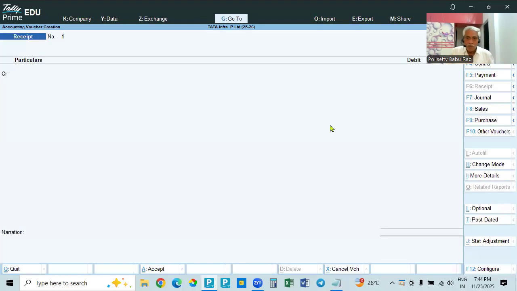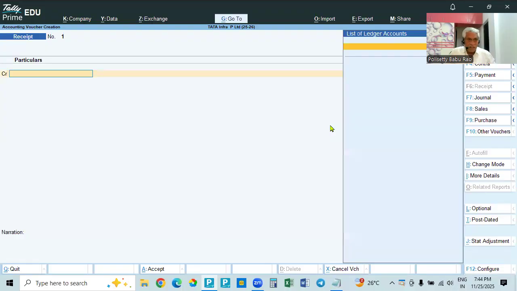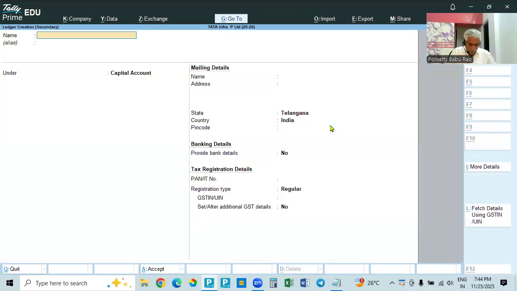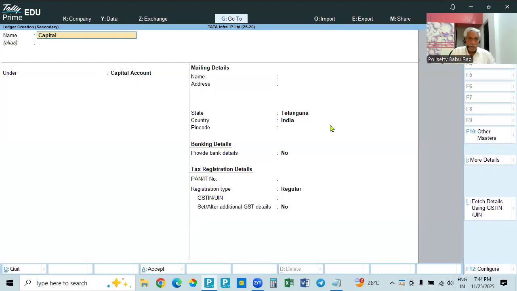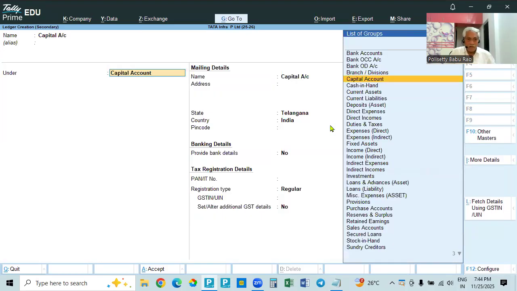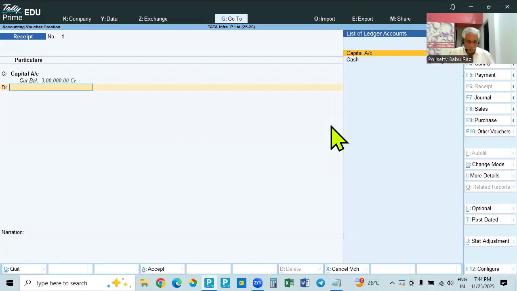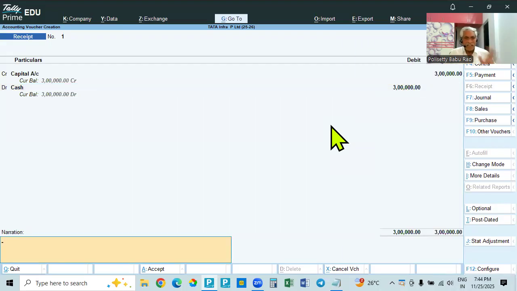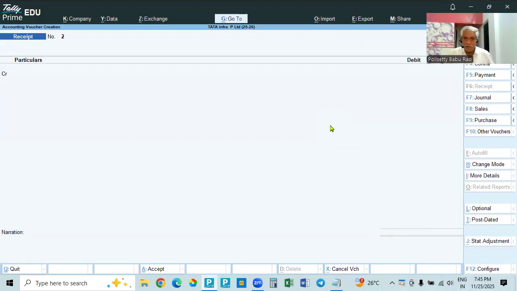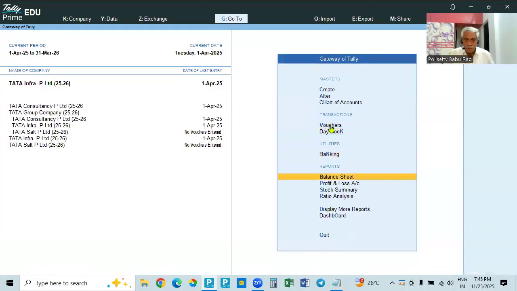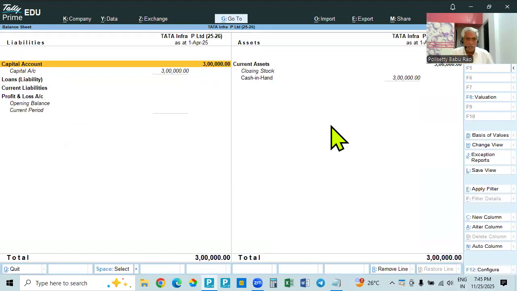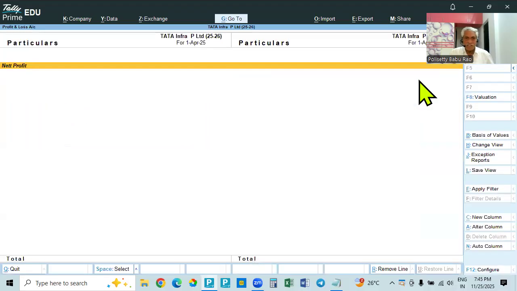Tata Infra also we make an entry. So in this also the same date we make an entry. This is another company, create capital account. This is also under capital account. Accept. And then, for example, we take it as 3 lakhs. 3 lakhs to cash. Capital introduced. So if you see in this company reports, go to daybook, 3 lakhs it is showing. Go to balance sheet, it is showing capital 3 lakhs and cash in hand 3 lakhs. And also go to profit and loss account, nothing is shown.